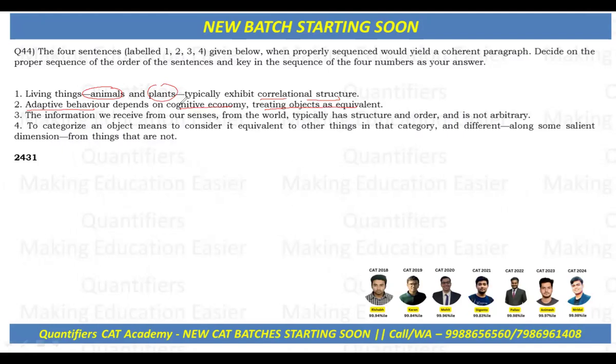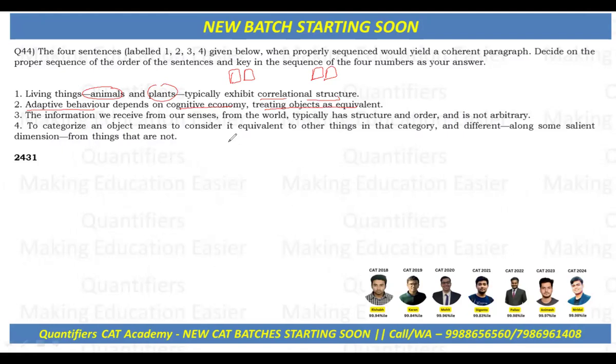So that means the survival, and you can say adaptation, depend on our ability to economize mentally, that is, to treat different but similar objects as if they are the same in useful ways. So those objects are different, but similar. I mean, like, I put brown chairs together, green chairs together, as if they are the same in a useful way. That's what it is talking about.